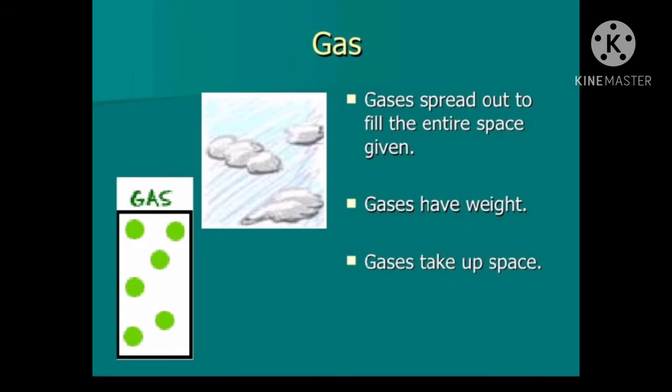Third is gases. In gases, the molecules are very loosely packed. They have neither fixed shape nor definite volume. They can flow more easily than liquids. A large space is available between the molecules, so they can move around freely and spread out to fill the available space. This is how the smell of a room freshener spreads quickly to all parts of the room.